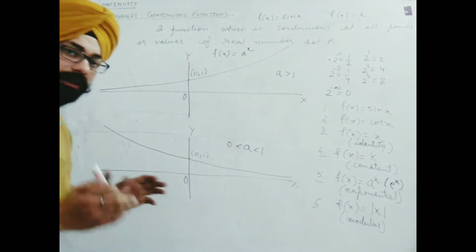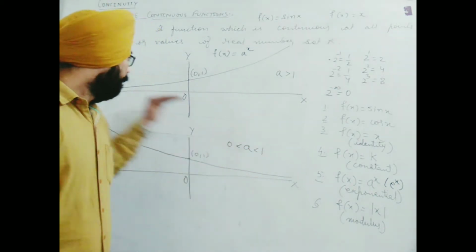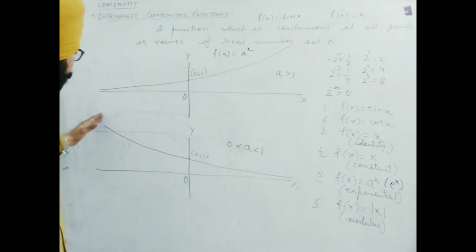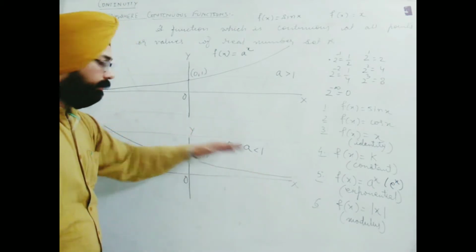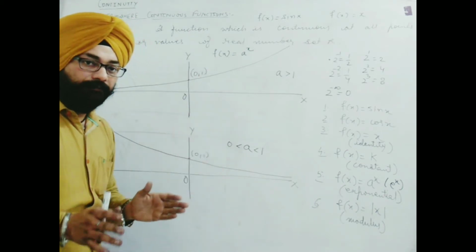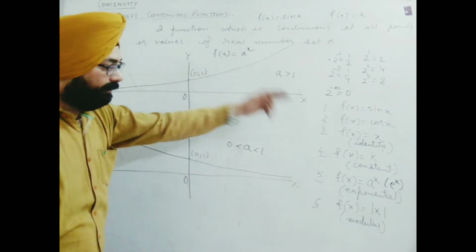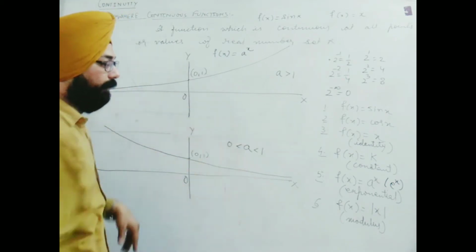In both these graphs you will find only a graph line. This graph line here, it's going from left to right, so it is in decreasing manner. Here it is in increasing manner, but in both cases it is defined for all without any break. So this is continuous function, and everywhere continuous, because for all real x it is defined.